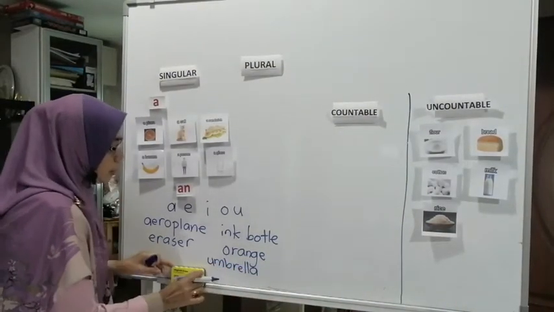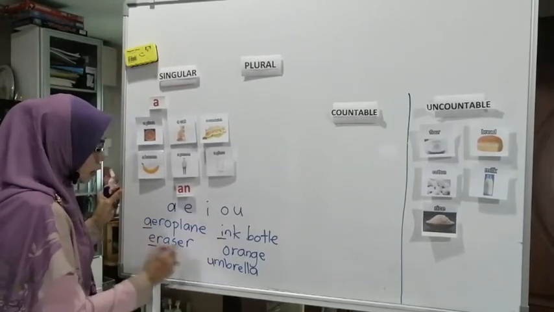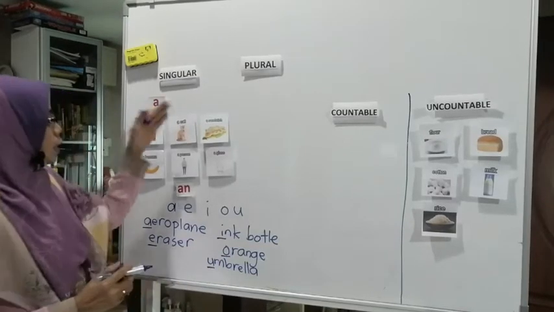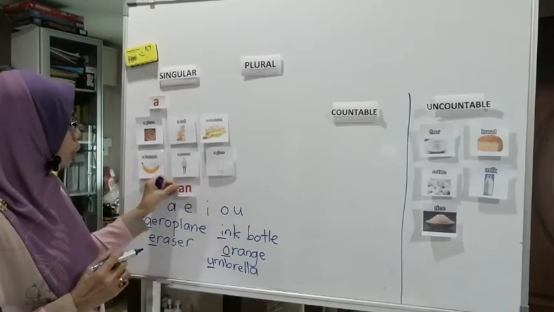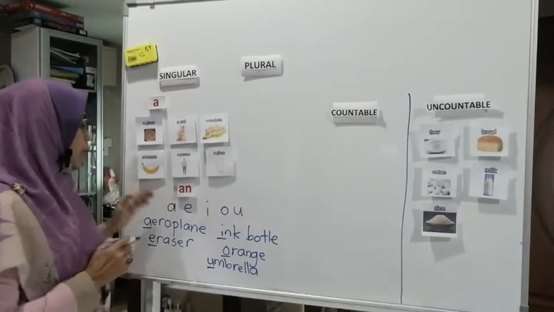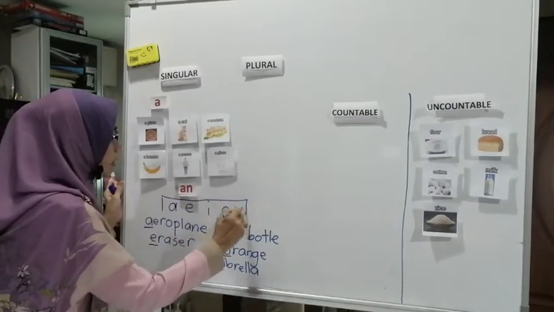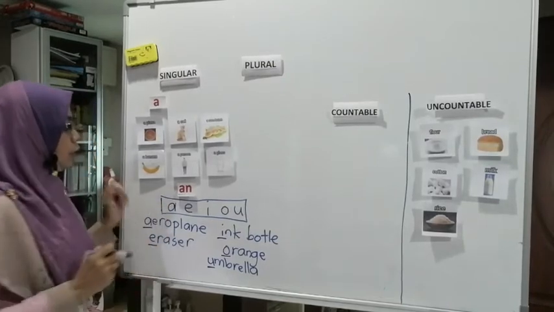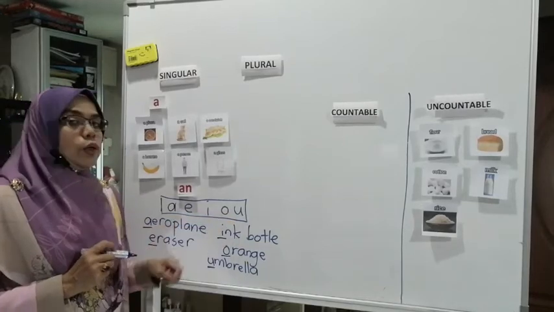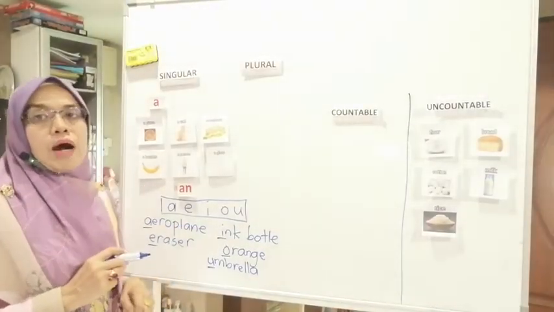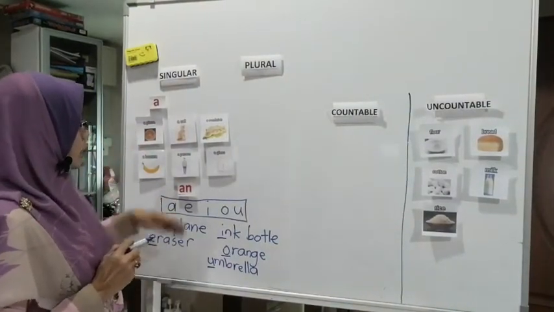Because all these words start with a vowel. As you can see, these are nouns, and when the noun is singular, it will start with A, E, I, O, U. It is very important for you to know the words that start with the vowel sounds. That is for the singular.